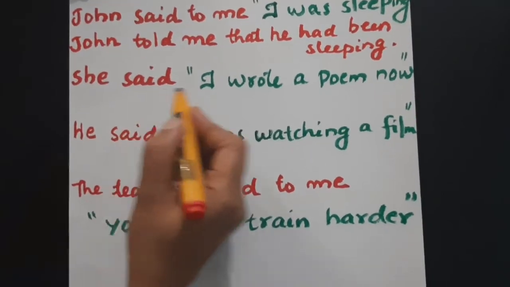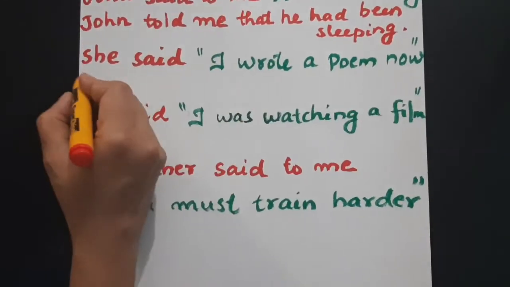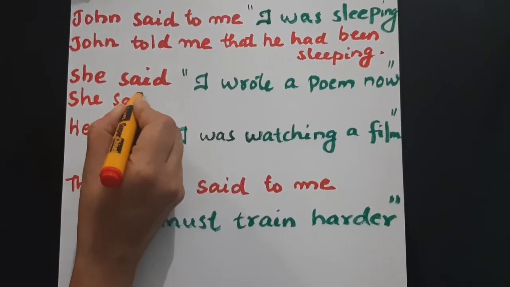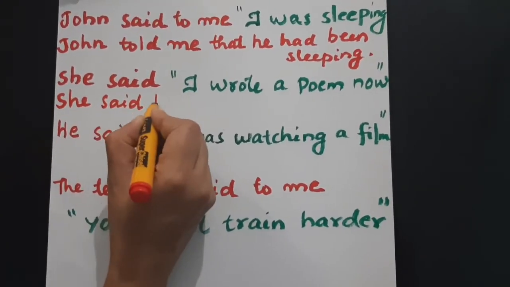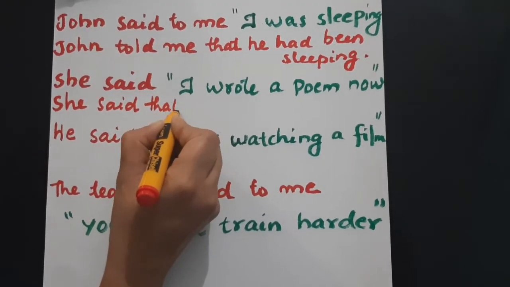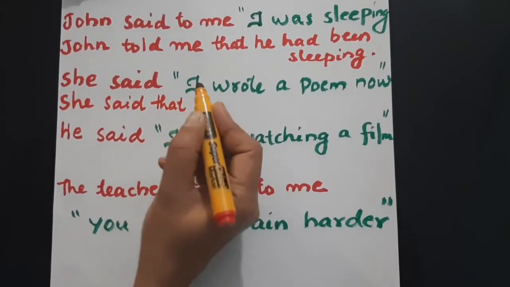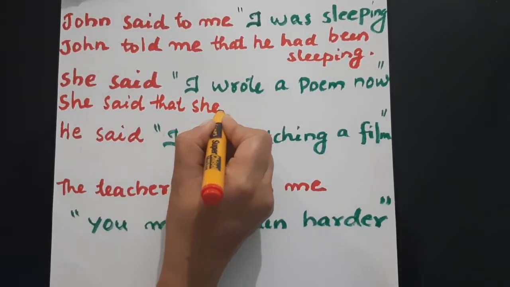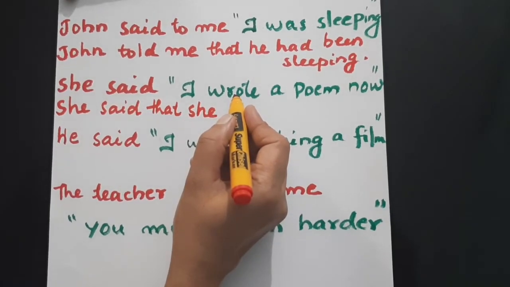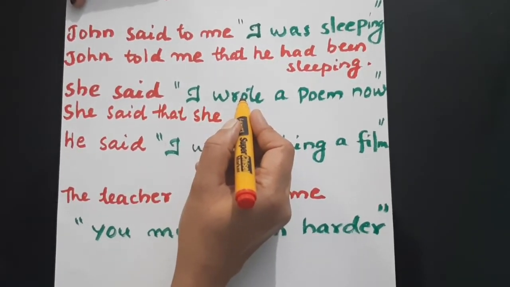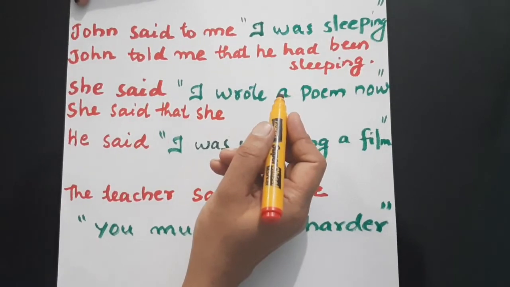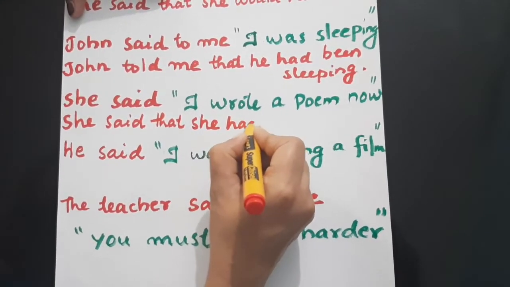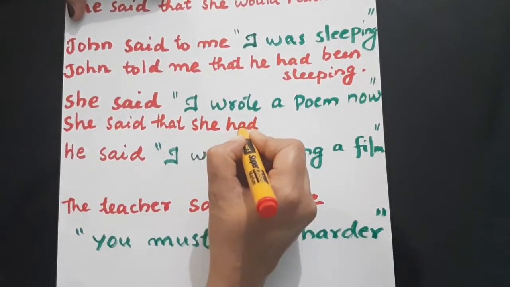Next, she said, I wrote a poem now. Okay, she, here the reporting verb "said" is enough. Okay, she said that, connecting word that. I means who? That is she. Okay, she said that she, see, wrote. Wrote means simple past. Simple past will change to past perfect. Okay, she said that she had, past perfect means had plus V3.